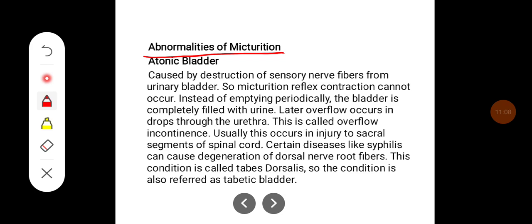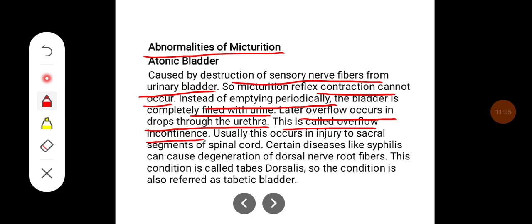Abnormalities of micturition. Atonic bladder. It is caused by the destruction of the sensory nerve fibers from urinary bladder. So micturition reflex contraction cannot occur. Instead of emptying periodically, the bladder is completely filled with urine. Later, overflow occurs in drops through the urethra, and this is called as overflow incontinence. Usually, this occurs due to the injury to sacral segments of spinal cord.